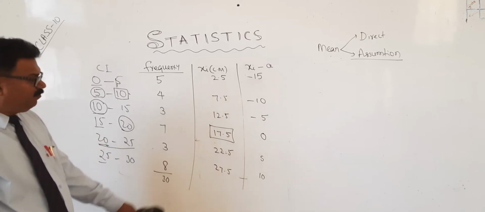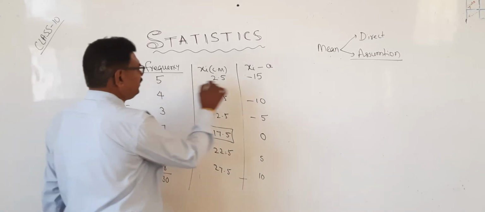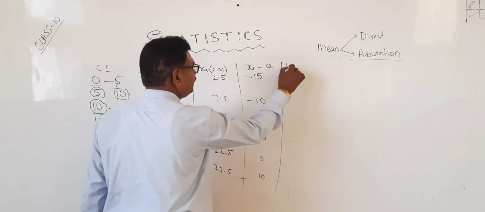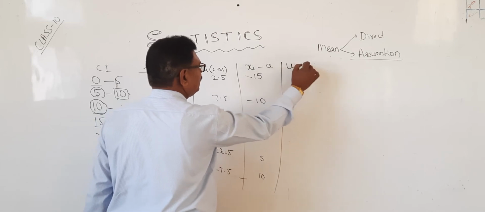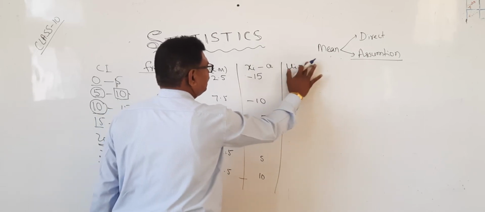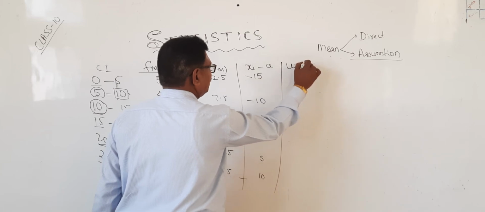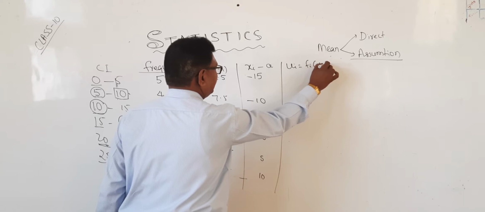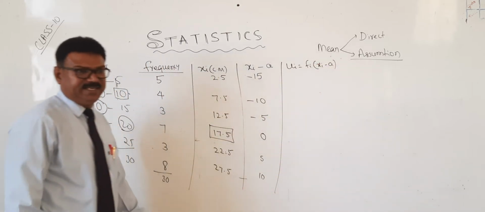Now multiply. Here it is nothing but ui. ui equal to fi into xi minus a.